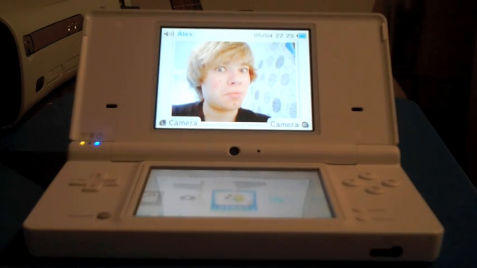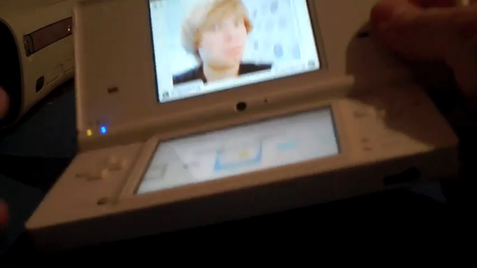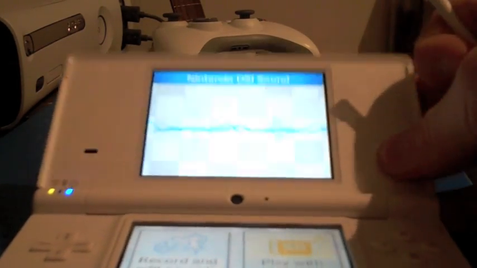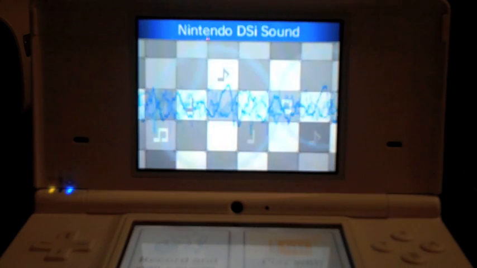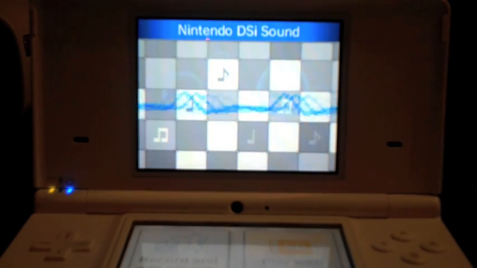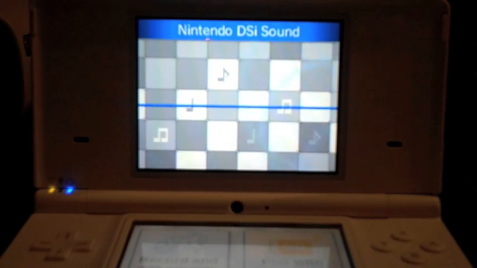So when you get to the main screen, the DSi Sound application looks a bit like a parrot or a cockatiel or whatever bird you want. When you tap it, you'll come to the main screen. The top will have wave, so when you speak it picks it up live and shows you your waveform in your voice.